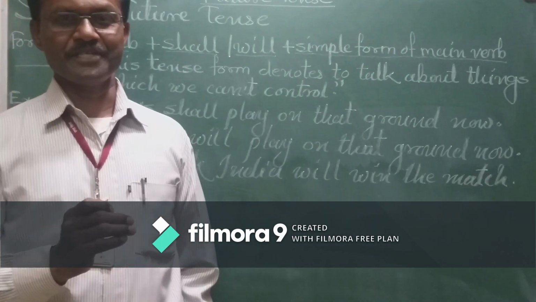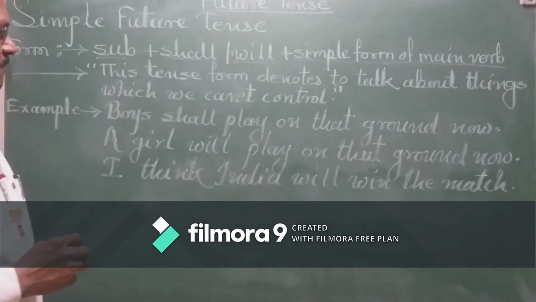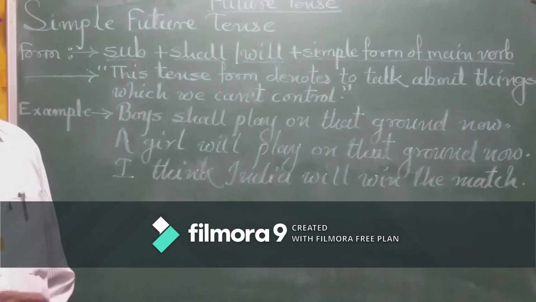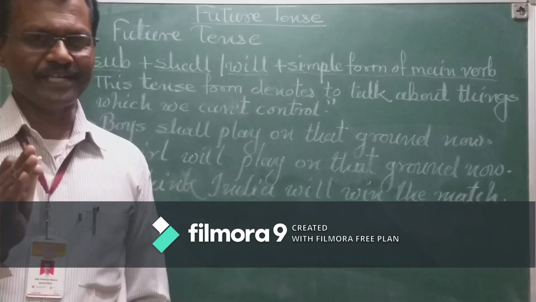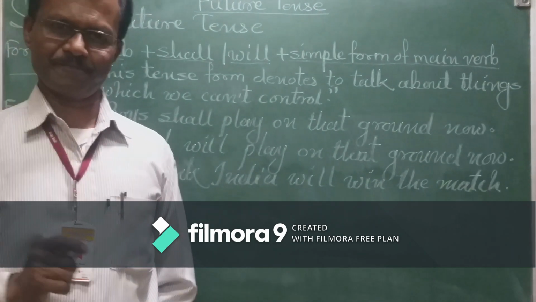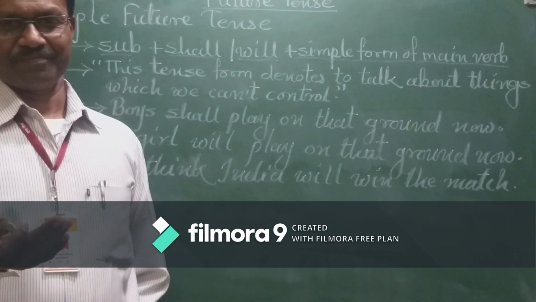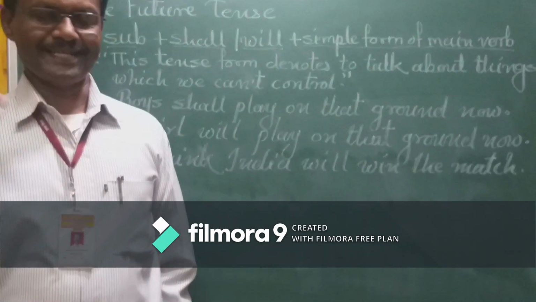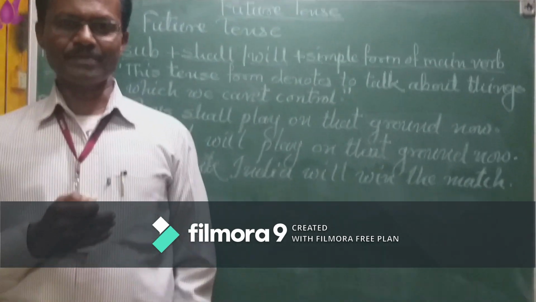Okay, that is the form and the expressing. This tense form is used to talk about things which we can't control. We just say it, but we do not tell definitely that the action of the subject will be completed in the future. We just say it, but do not control it. That's the expressing of simple future tense. Friends, now we understand by taking some examples.